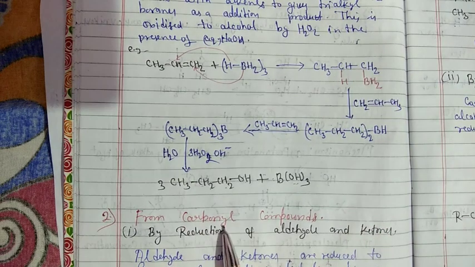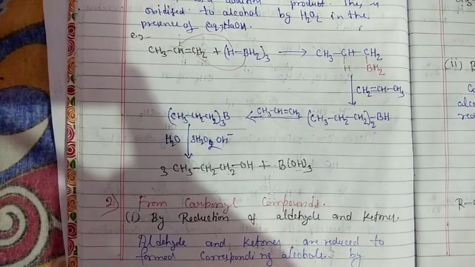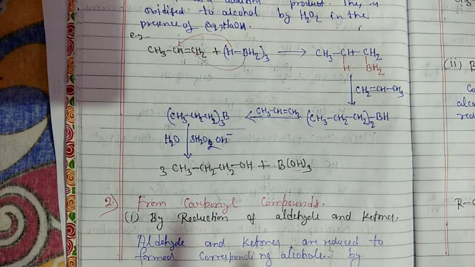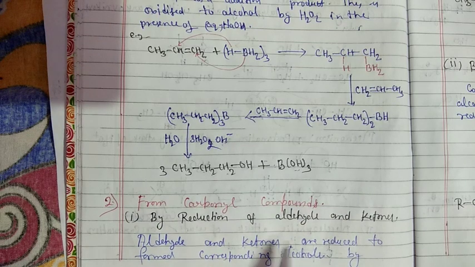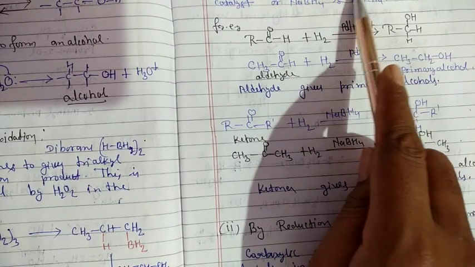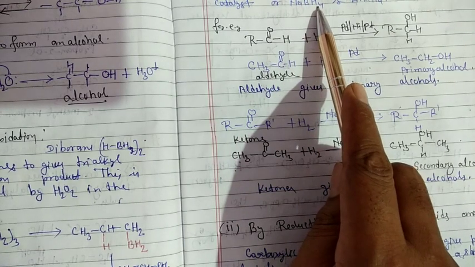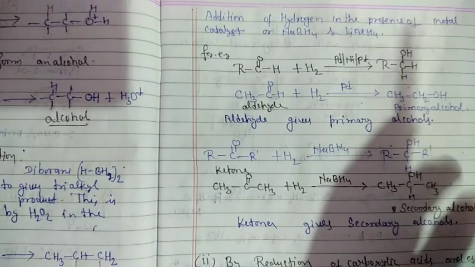Next, from carbonyl compounds. First, by reduction of aldehydes and ketones. Aldehydes and ketones are reduced to form the corresponding alcohols by addition of hydrogen in the presence of a metal catalyst, or sodium borohydride, or lithium aluminium hydride.